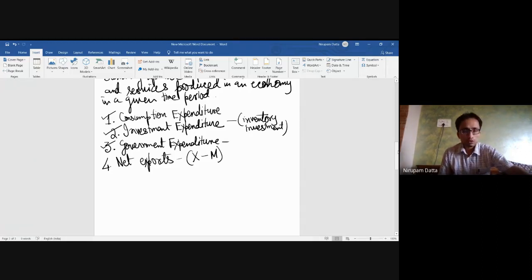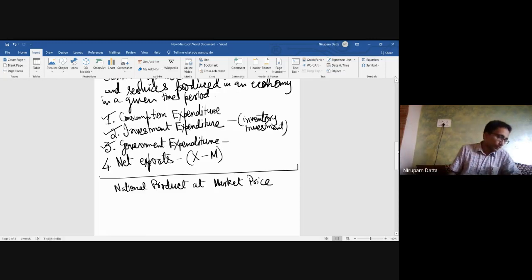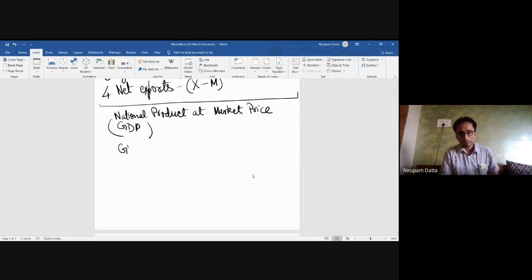Okay. So summing up all these expenditures will give me what? It will give me the national product at market price, because we are selling this at market price. We are no more purchasing this at factor cost. Fine. So this is giving me the national product. So here national product we are understanding as GDP. Okay. So that gives me the GDP at market price.